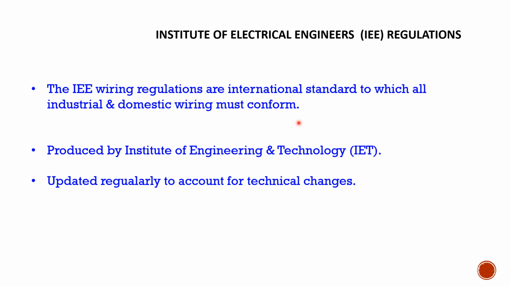These regulations are produced by the IET, the Institution of Engineering and Technology, which is of course a section of IEE. It's very old and it's normally updated regularly to take into account technical changes in wiring and installation.